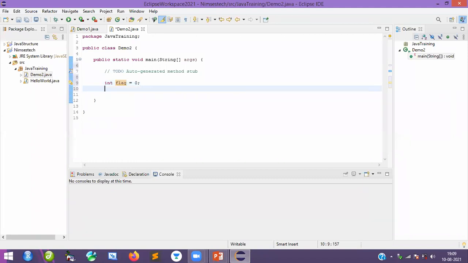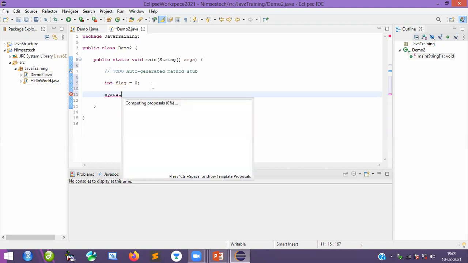So how to access or execute this variable? Very simple. We have to use a statement called System.out.println, with control spacebar, nothing else. Automatically it will give you: System is a class, out is an object, and println is a method of the PrintStream class.